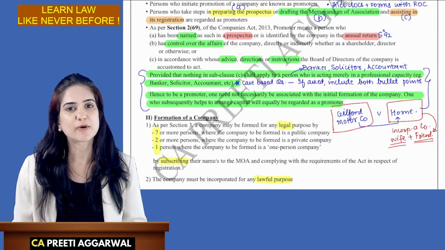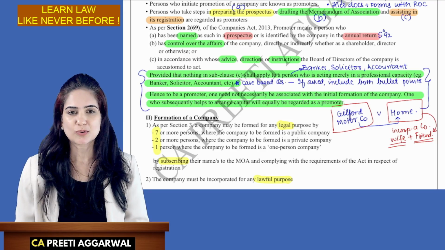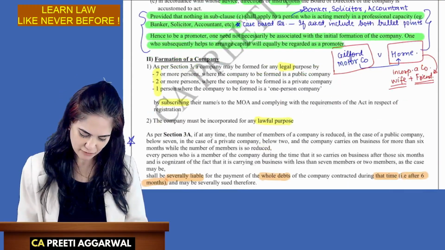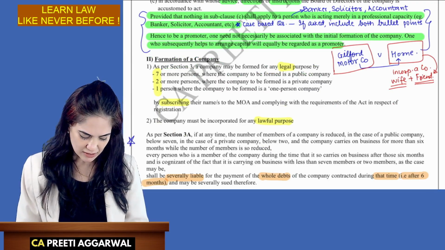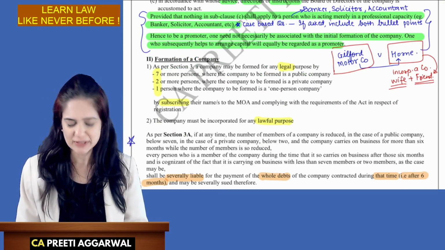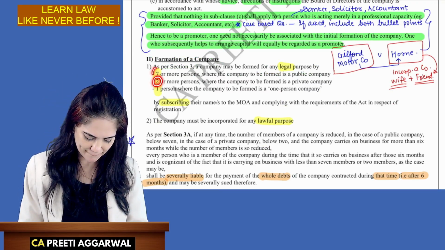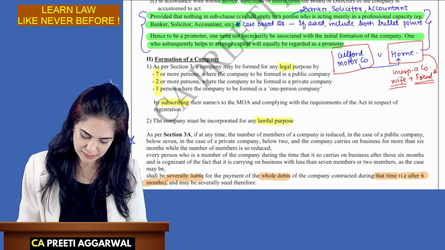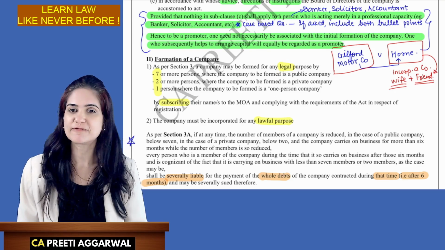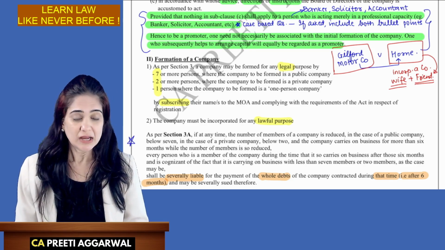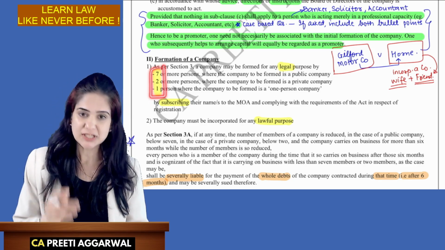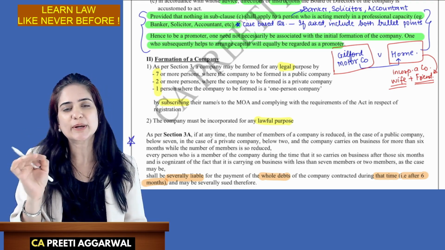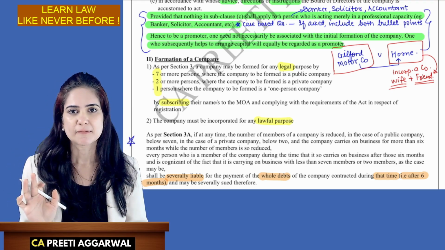Next, let us discuss formation of a company. So, who is involved in the formation of the company? Let's say I want to incorporate a private company. I need a minimum of 2 persons, for a public company 7, and for an OPC just 1 person. And this must be formed for a lawful purpose. Now this minimum number must be maintained throughout the lifetime of the company. At no point of time can the number be below this.